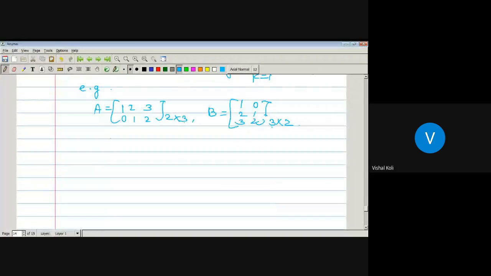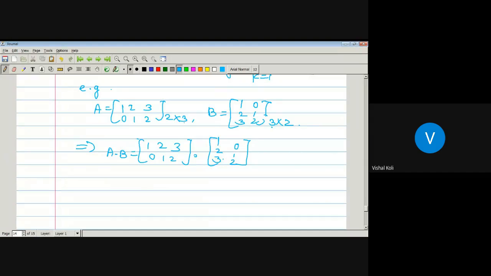Then A into B is equal to the matrix 1 2 3 0 1 2 into the matrix 1 2 3 0 1 2.